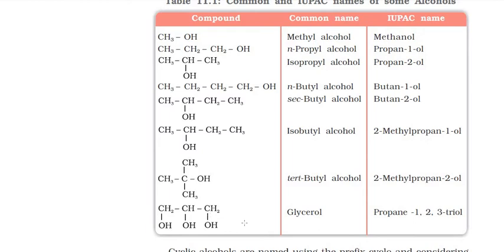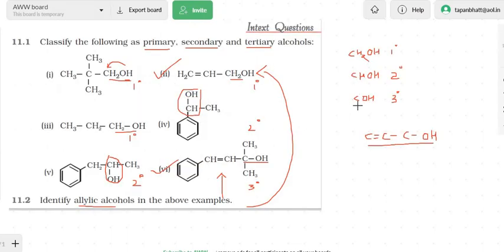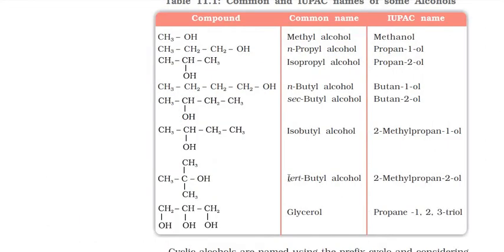So these are the examples. This last one I was talking about, see, this is actually tert-butyl alcohol. Okay, so in the previous slide I explained to you, if you are having a C-OH, that becomes what? Tertiary. Okay, so it is written here, it's a tert-butyl. When it is a tertiary C-OH, that becomes tertiary. Or alternatively you can give the name 2-methyl propan-2-ol.